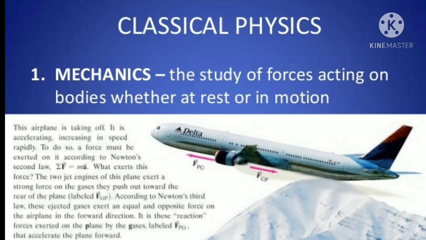So here you can see this example. The airplane is taking off. It is accelerating. It starts to move and increases its speed rapidly. How is the speed increasing? A force must be exerted on it according to Newton's second law. That Newton's first law, second law and third law we will learn later. According to Newton's second law, the formula is force equals mass into acceleration.